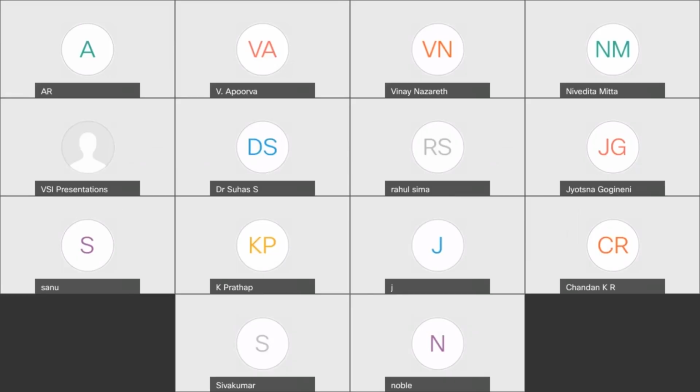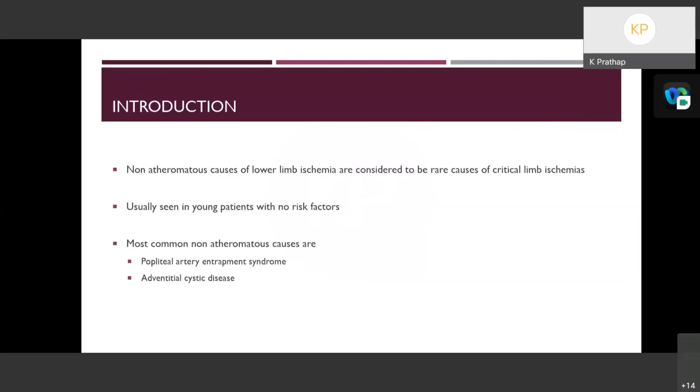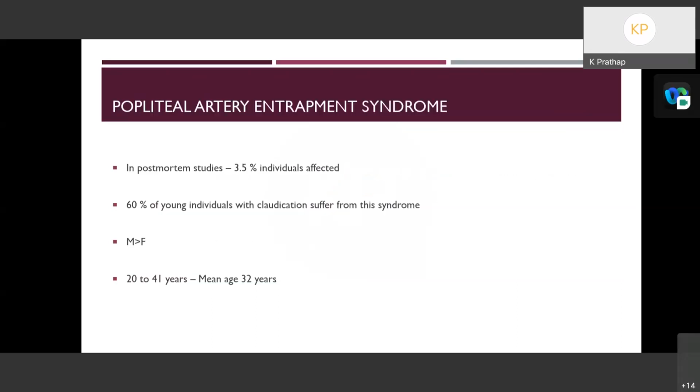Non-atheromatous causes are considered to be a rare cause of critical ischemia. Usually, it is seen in young patients with no risk factors for atherosclerosis. The two most common causes of non-atheromatous occlusions are popliteal artery entrapment syndrome and adventitial cystic disease. Popliteal artery entrapment syndrome has been found in postmortem studies with an incidence of 3.5%, and 60% of young individuals with claudication will suffer from this syndrome.